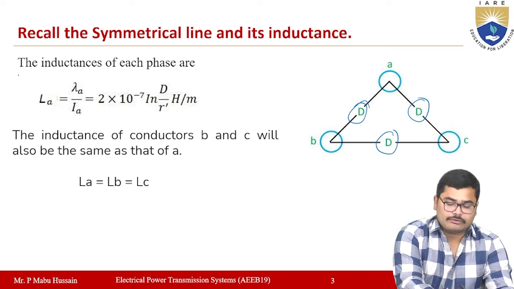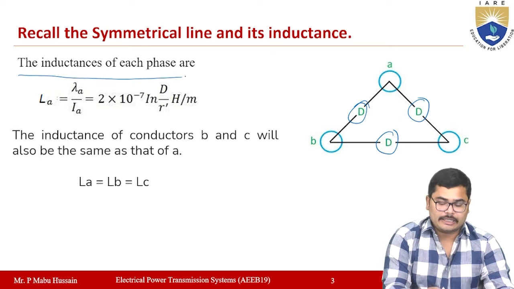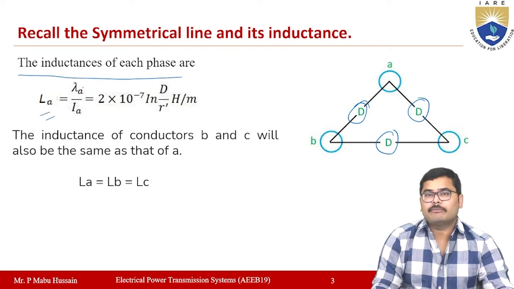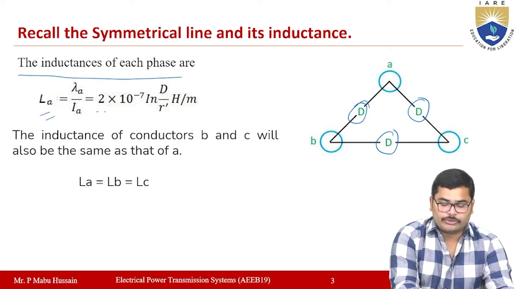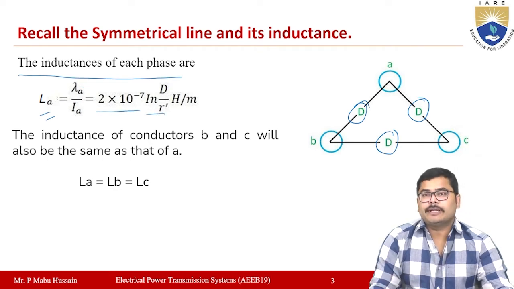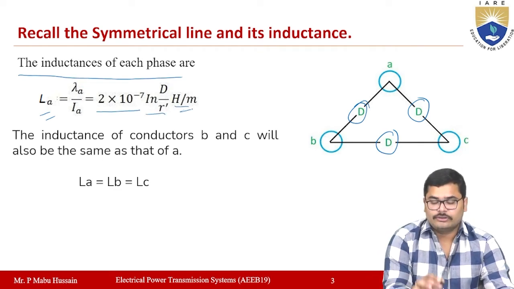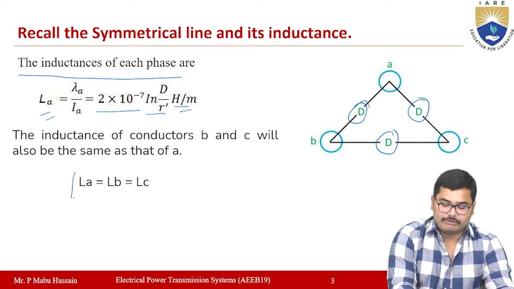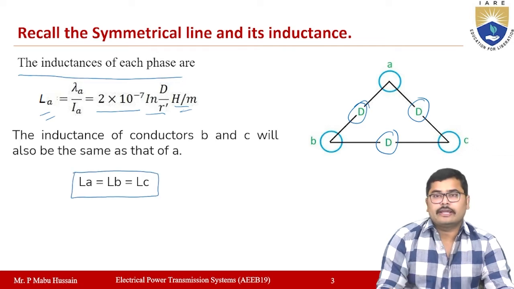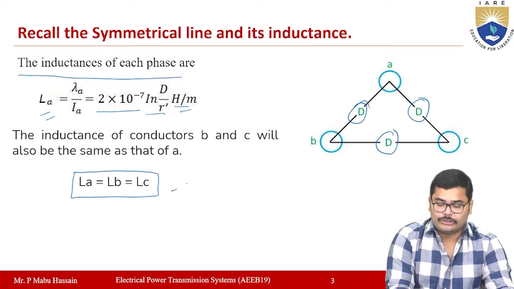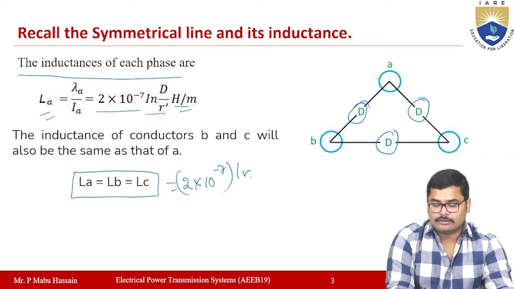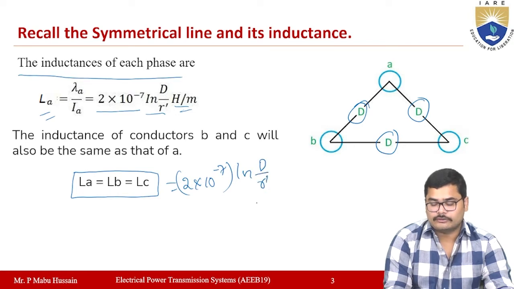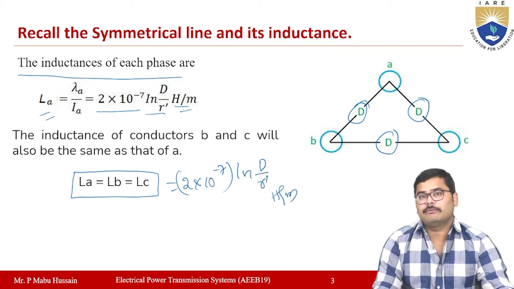The inductance of such lines will be LA equal to lambda A by IA, whose value is 2 into 10 power minus 7 ln D by R dash Henries per meter. So for a three-phase symmetrical line, the inductance in each phase will be the same. LA will be equal to LB will be equal to LC, which is equal to 2 into 10 to the power of minus 7 ln D by R dash, in Henries per meter.